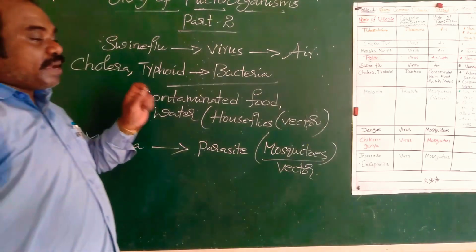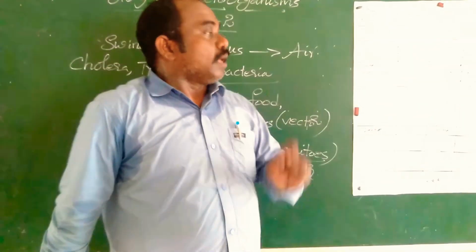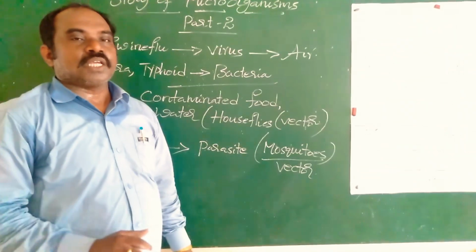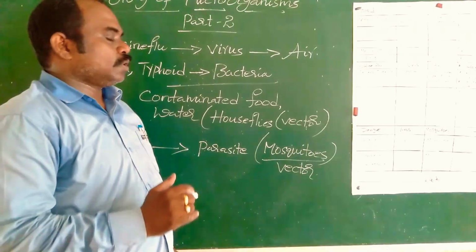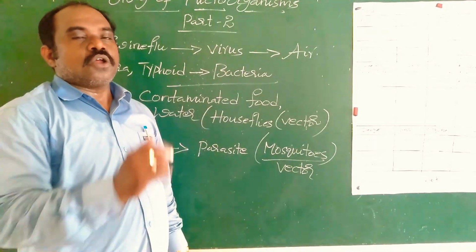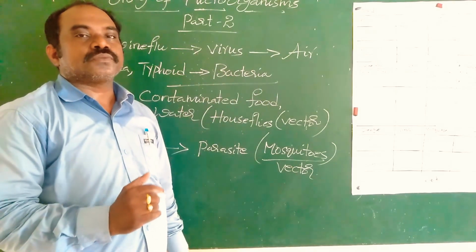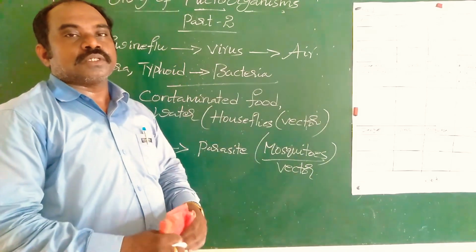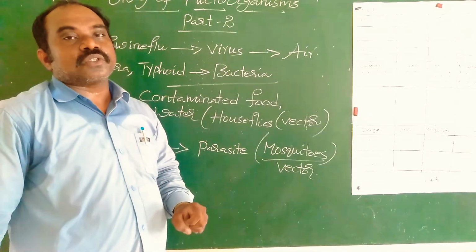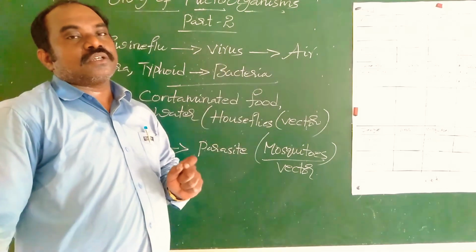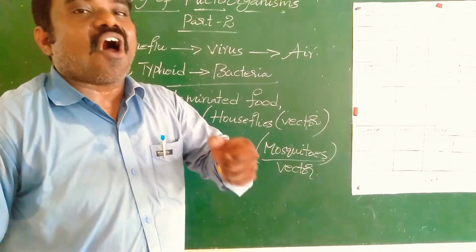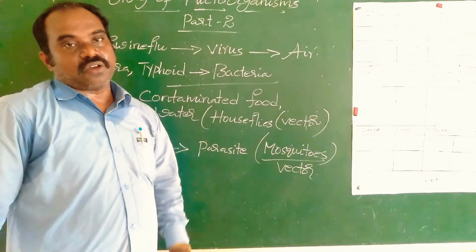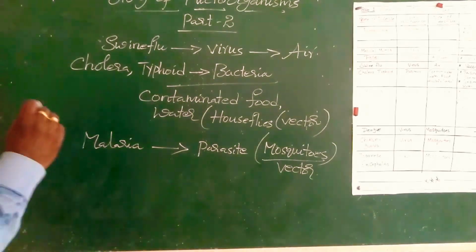What preventive measures are to be taken to control cholera, typhoid and malaria? Personal hygiene and good sanitation habits. Use mosquito nets to control the mosquito population. Use mosquito repellents, spray kerosene, and clear stagnant water. All these precautions are to be taken to control or prevent cholera, typhoid and malaria. Are you understood? Right.